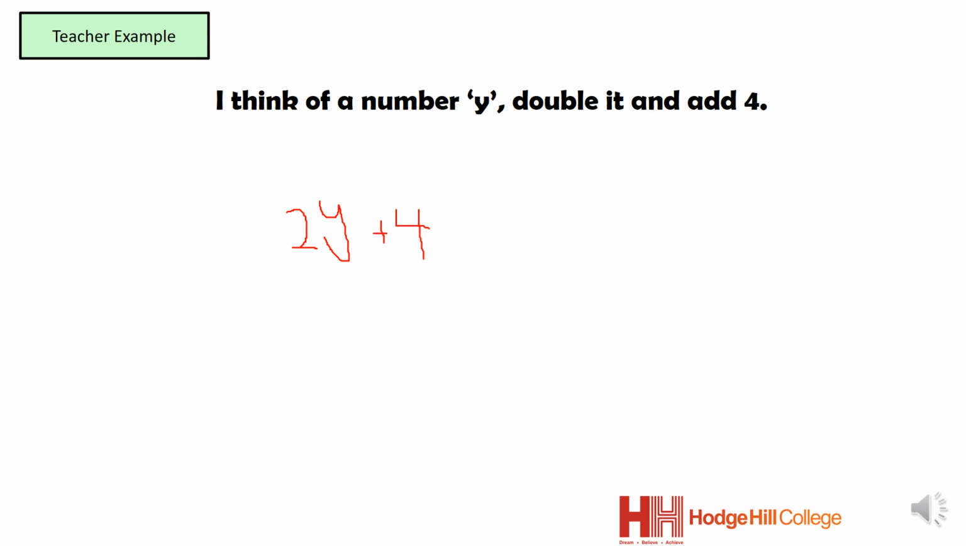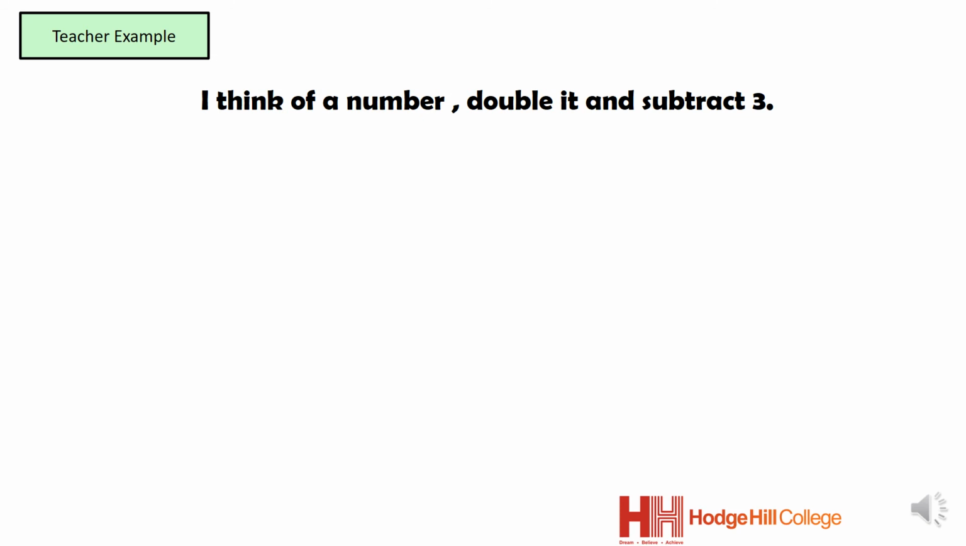Next one. Here, it says, I think of a number, double it, and subtract 3. It doesn't tell you what letter they are thinking of. So you can just assume any letter you like. In this case, I'm just going to go for x. So I'm going to double x and subtract 3. Double x would be 2x, then subtract 3. There we go. 2x minus 3.